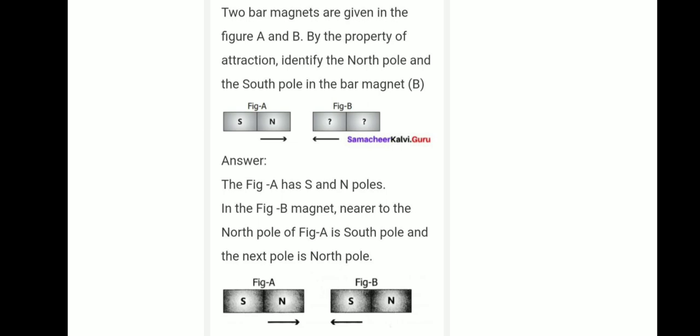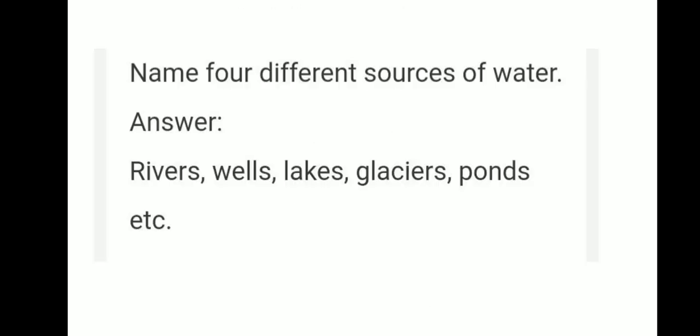Two power magnets are given in the figure, A and B. By the property of attraction, identify the north pole and the south pole in the power magnet in figure B. Answer: the figure A has S and north poles. In the figure B magnet, nearer to the north pole of figure A is the south pole, and the next pole is the north pole.